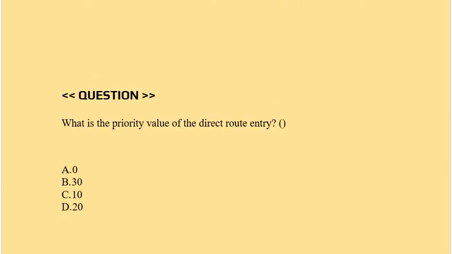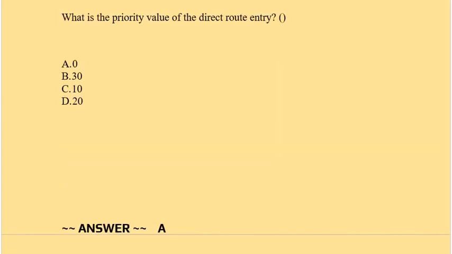Question is what is the priority value of the direct route entry? Option A 0, option B 30, option C 10, option D 20. Correct answer is option A.